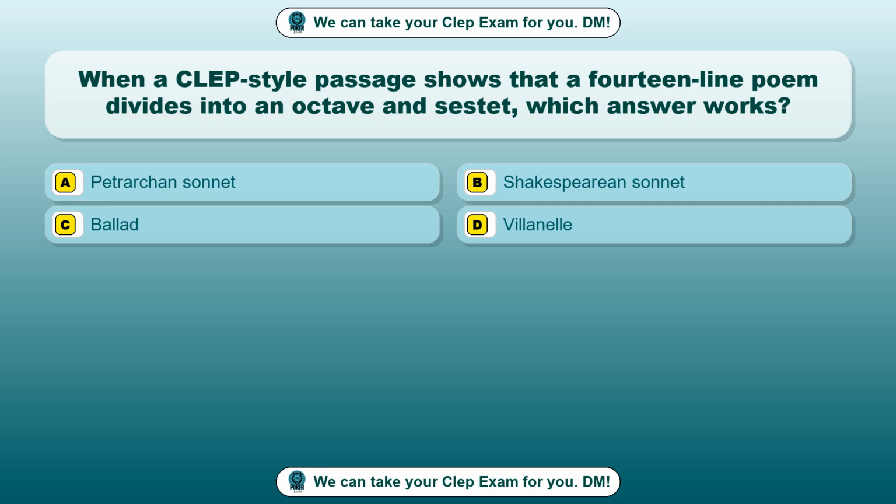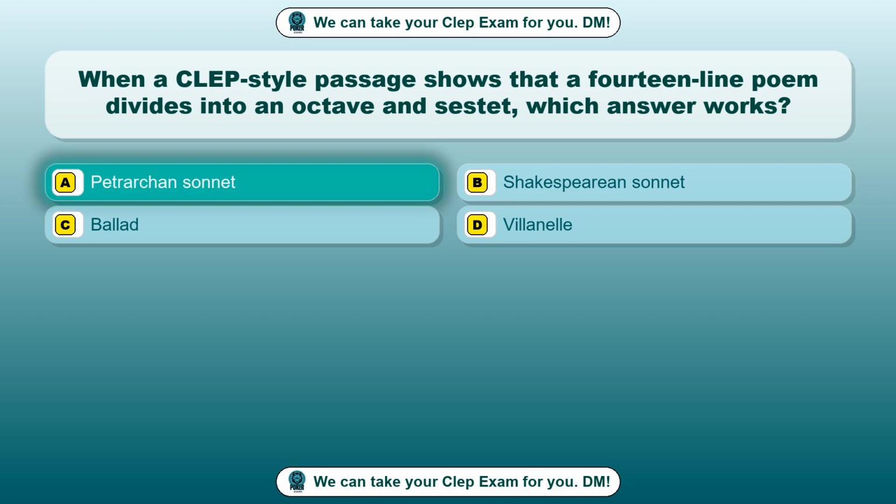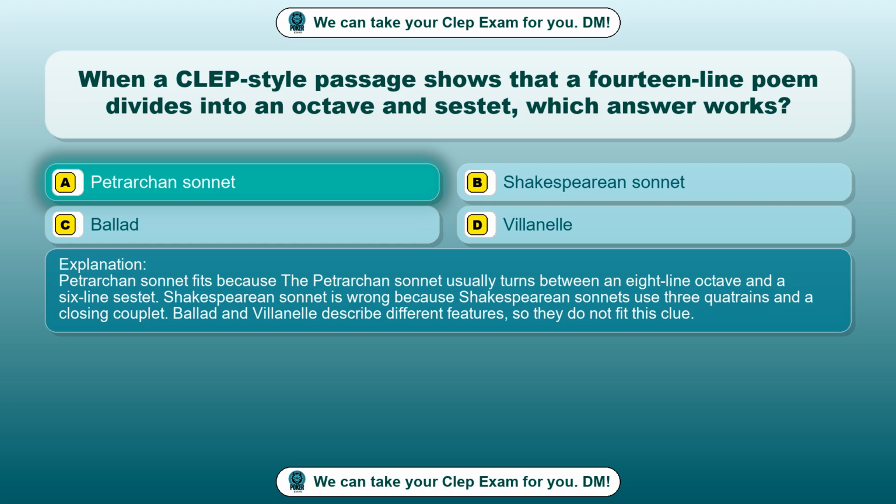Option A, Petrarchan sonnet. Option B, Shakespearean sonnet. Option C, ballad. Option D, villanelle. The correct answer is option A, Petrarchan sonnet. Petrarchan sonnet fits because the Petrarchan sonnet usually turns between an 8-line octave and a 6-line sestet.